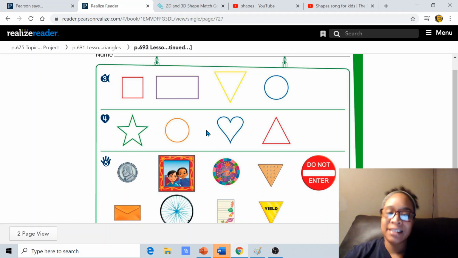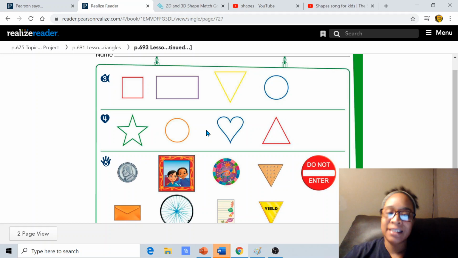All right, let's look at these real life objects they have. Looks like they have, ooh, do you remember what that coin is called? We were learning our coins before we left school. Ooh, what does that one look like? It's not a quarter. It's not a dime. It's a nickel. That is a nickel. Do you remember how many cents a nickel is worth? 5. 5 cents. Okay, so what shape is this nickel? Is this a square? No. Yes, it is a circle. Good job.